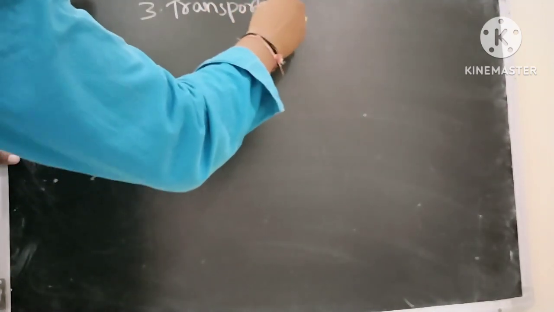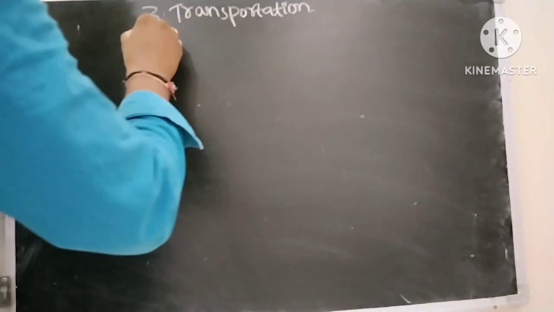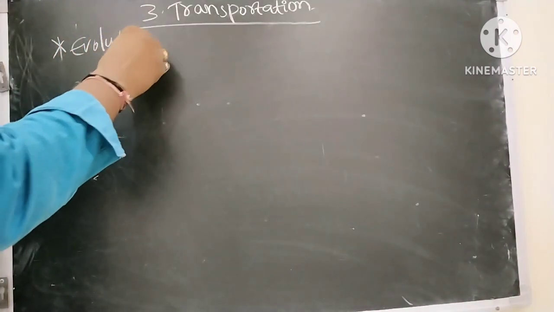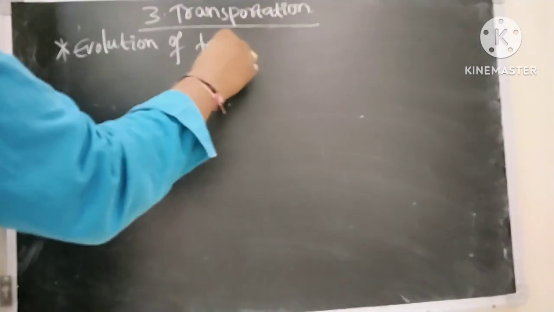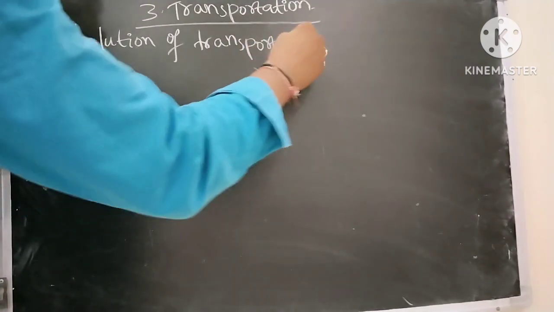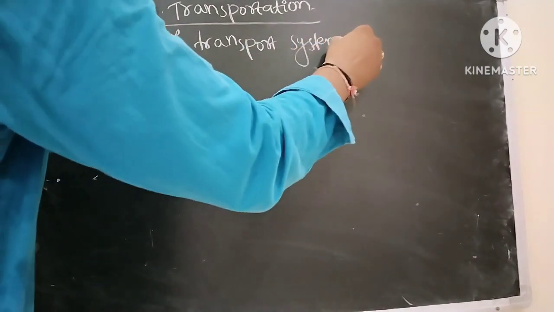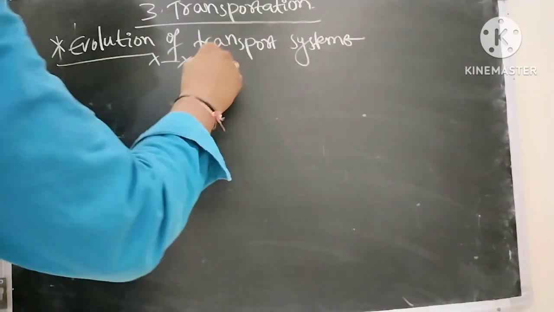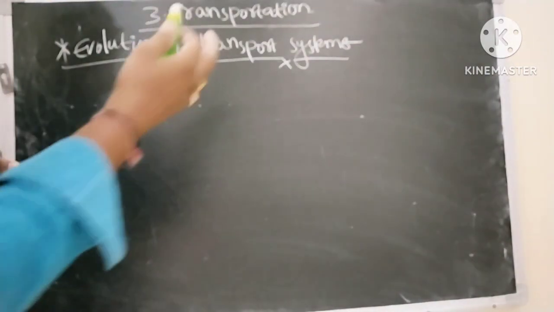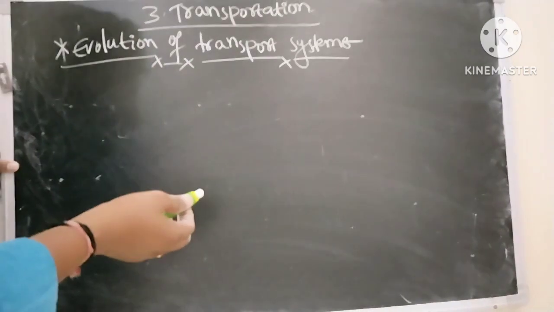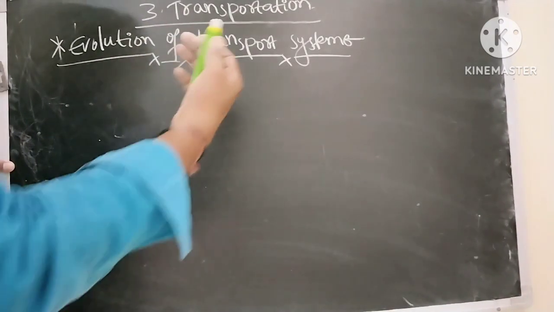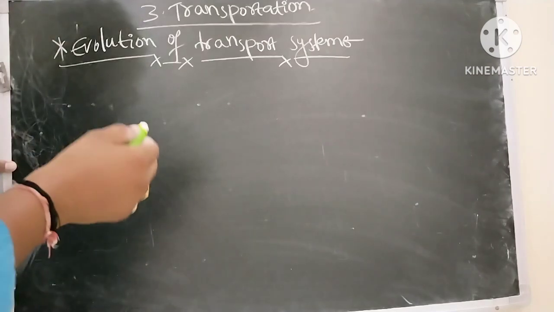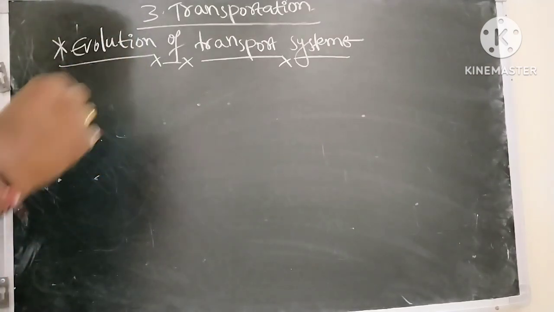The topic is related to the evolution of transport system. How the transport system is evolved. See, actually the problem arose when the organisms got separated from the ocean. Actually all the living organisms came from the sea only, sea water only. But when the organisms came from the sea and formed a limiting membrane, as a result the transportation problem arose.